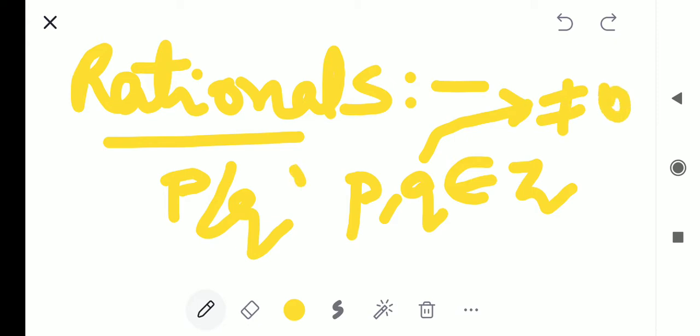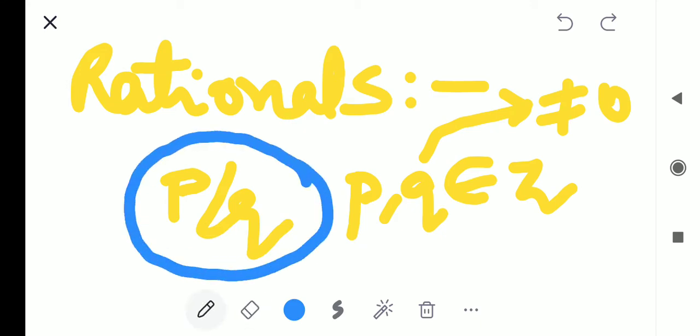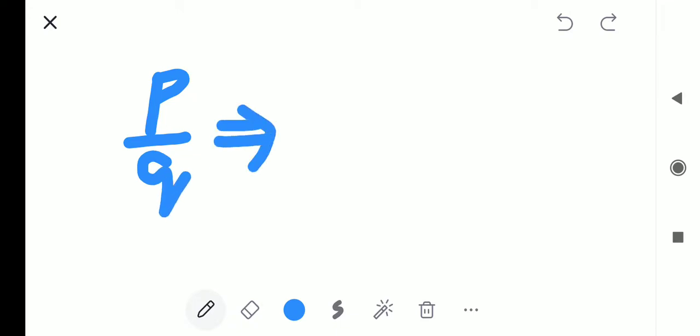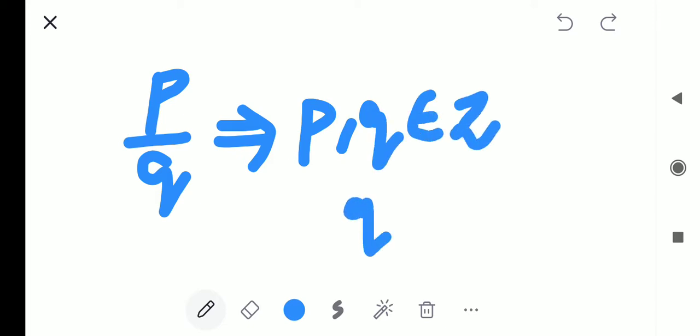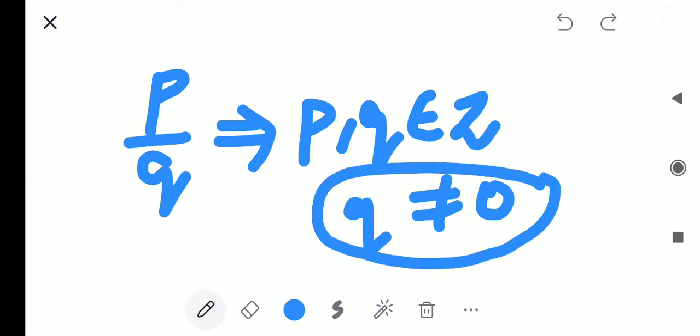If that becomes 0, then this value becomes undefined. So p and q are taken from the integer set and q should not be 0.